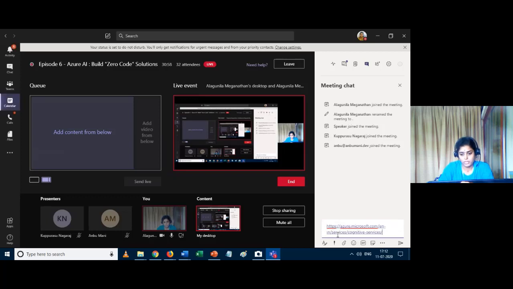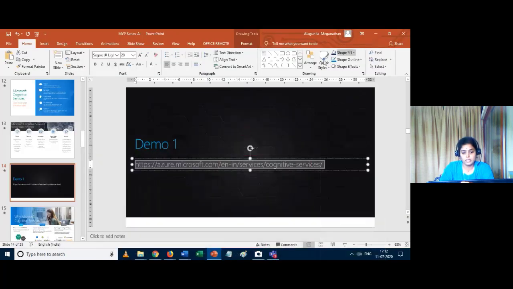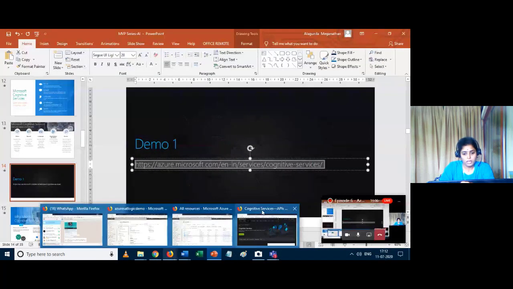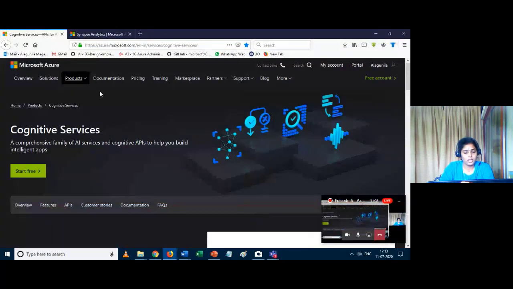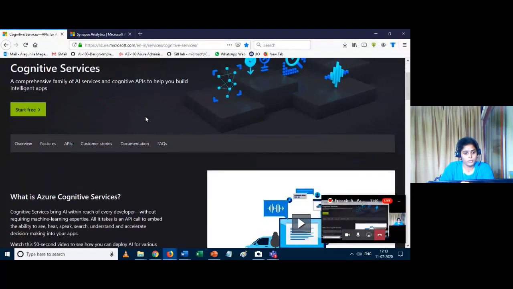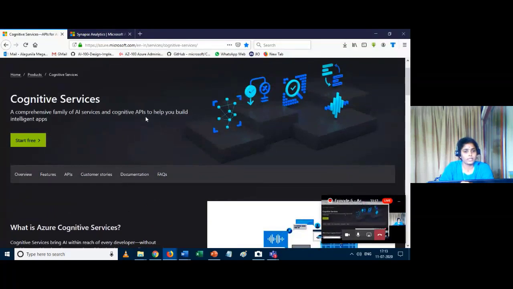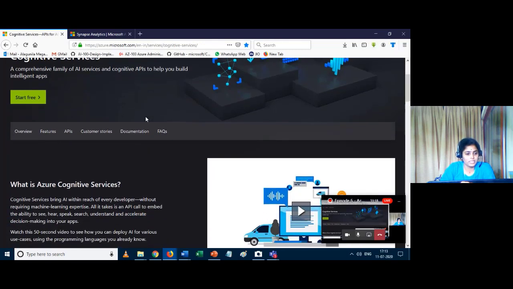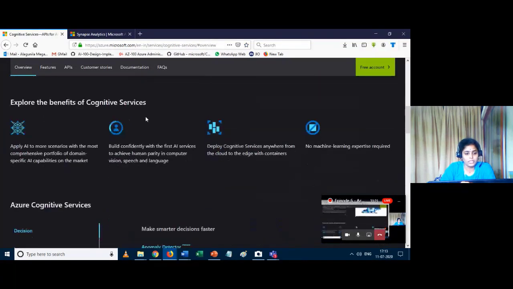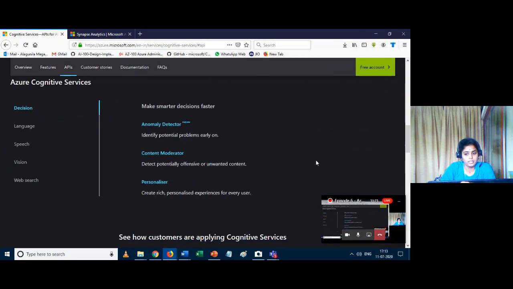Through this link you can see how these APIs work. If you click on this link, you land on this page. It is a free website. Here you can get more information about the cognitive services, what Azure Cognitive Services is, and the categories present in it.